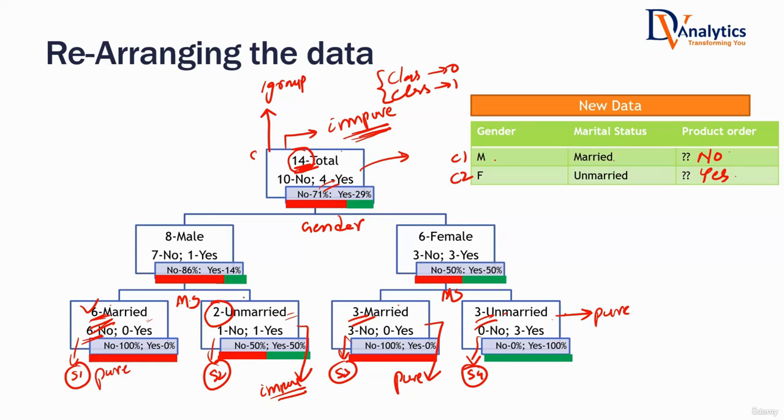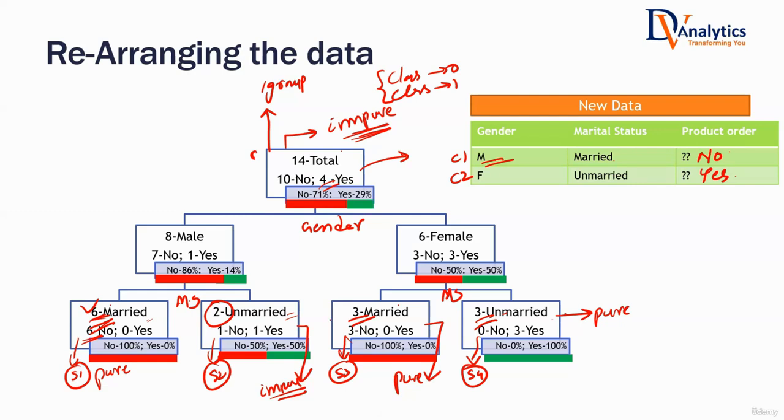That is what a decision tree tells you. Do not look at the whole data as one group which is impure. Divide the data into subgroups which are pure in nature. Once you divide the data into pure subgroups, take the new customer, the new data point, see which subgroup it falls in, and look at the dominating class. That will be your predicted value. That's what a decision tree tells you. Divide the data into subgroups which are pure in nature. That's the whole philosophy of the decision tree.